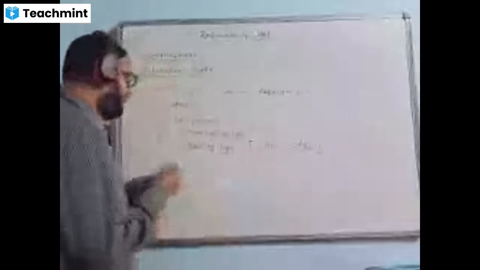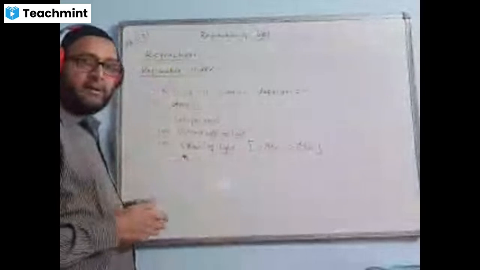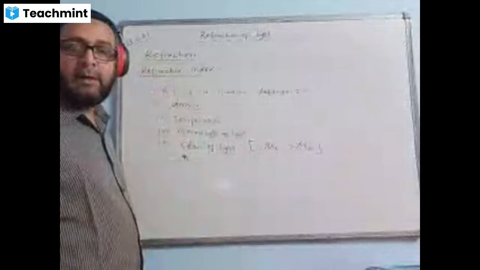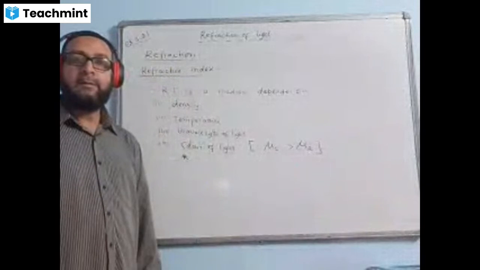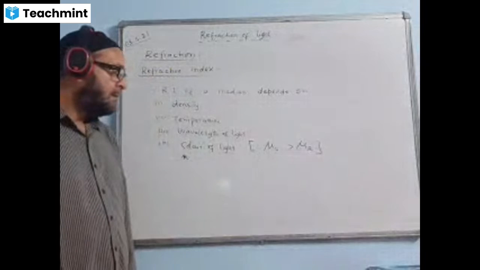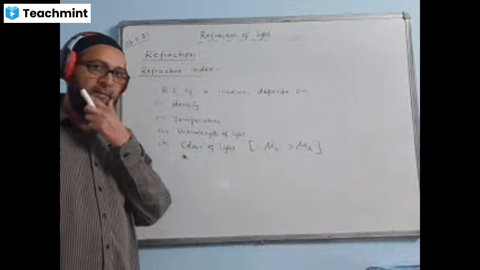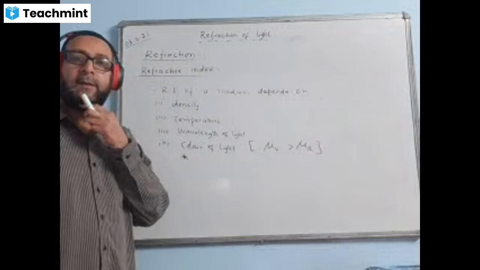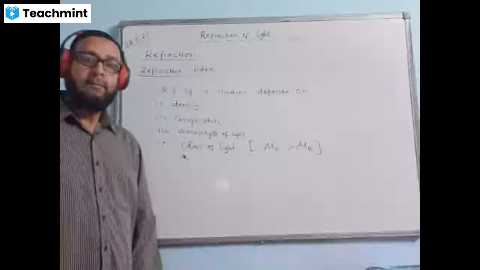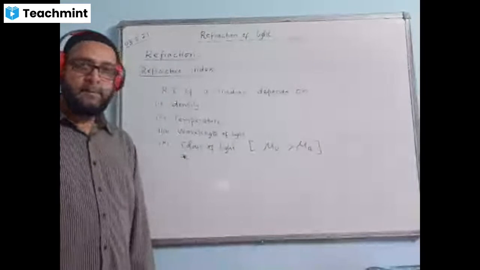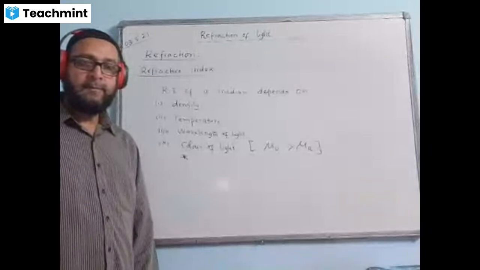So you can make a note of it, put an asterisk and write down. You may forget this, so make a note of it. All colors travel with equal speed in air.